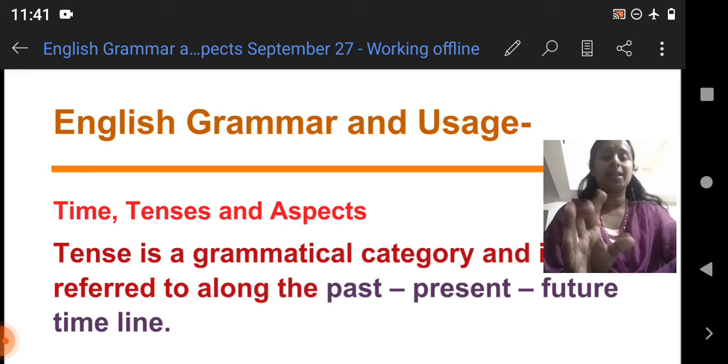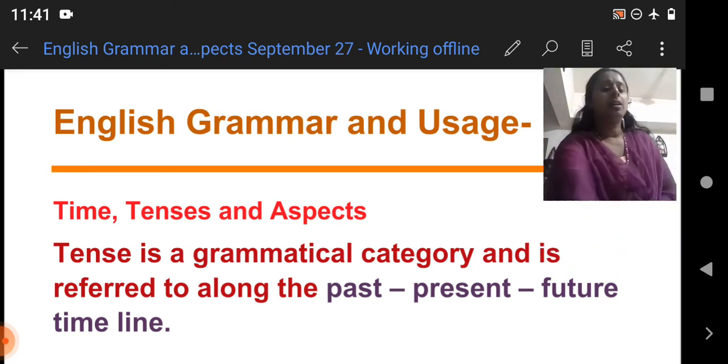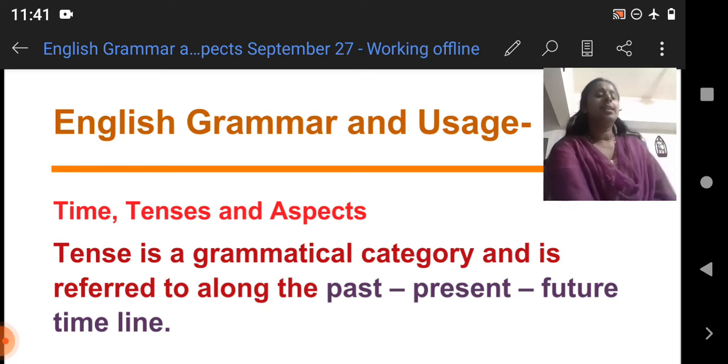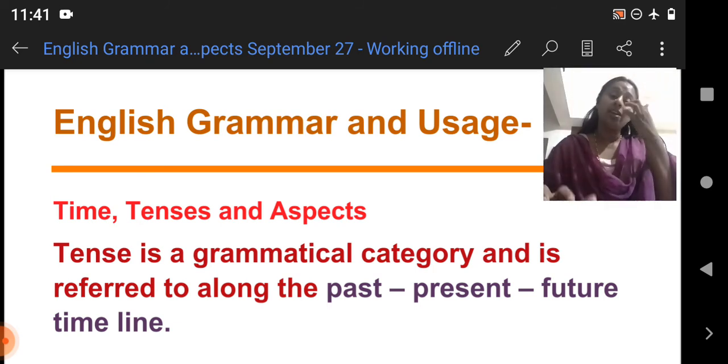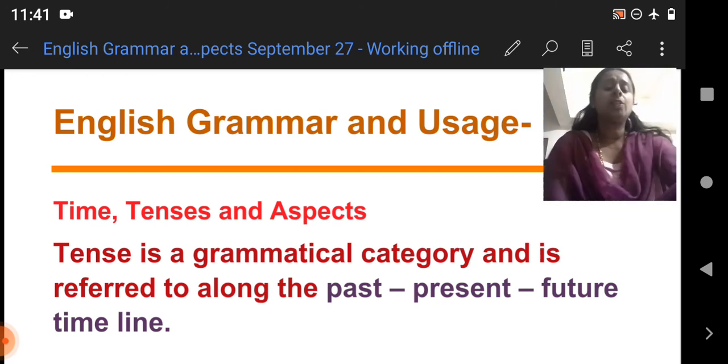Tenses, grammatically, is a category which refers to the past, present, future timeline. Okay, tense is a grammatical category which refers to the past, present, and future timeline. Clear? So it talks about the present, past, and future timeline.